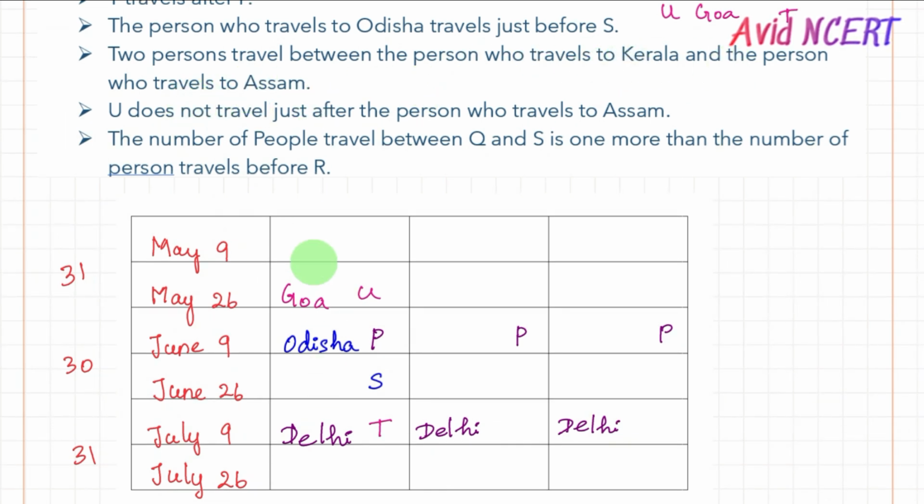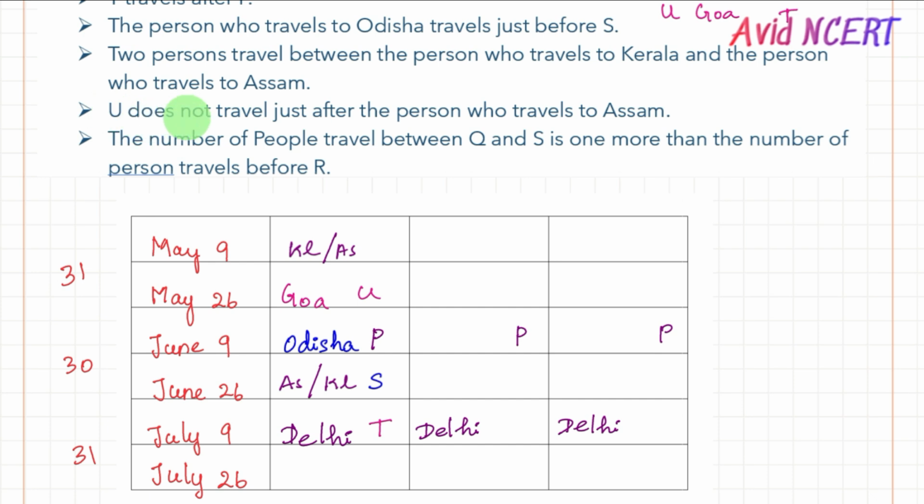Next clue here is two persons travel between the person who travels to Kerala and the person who travels to Assam. The only place where we can put two places is this one, which is Kerala, or it could be Assam. If this is Kerala, this will be Assam. If the first one is Assam, this place will be Kerala. So we are not sure which of Assam and Kerala comes where.